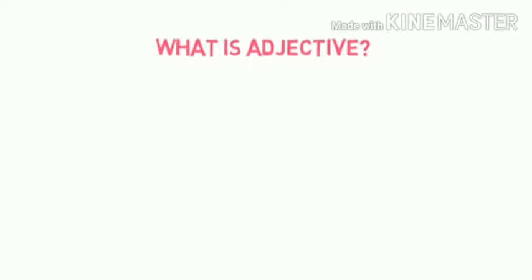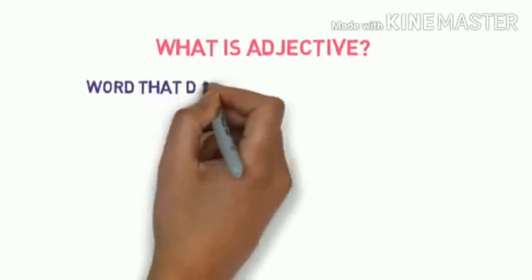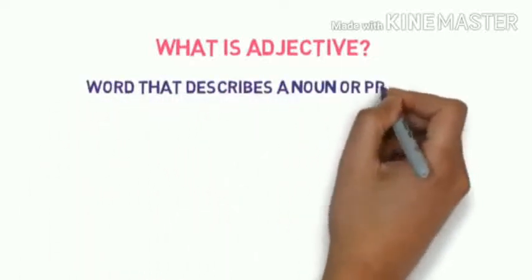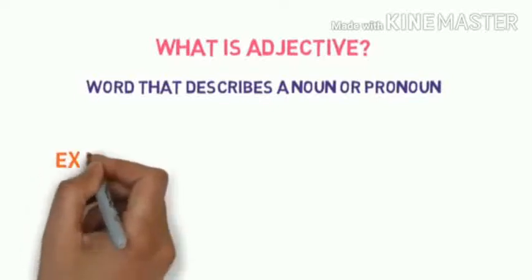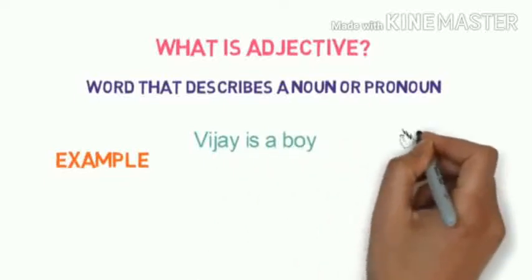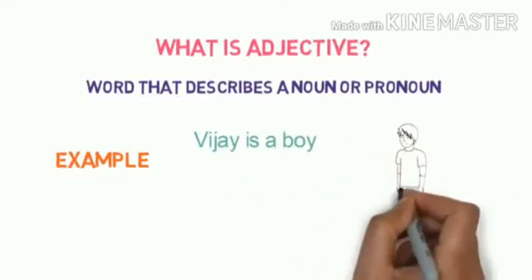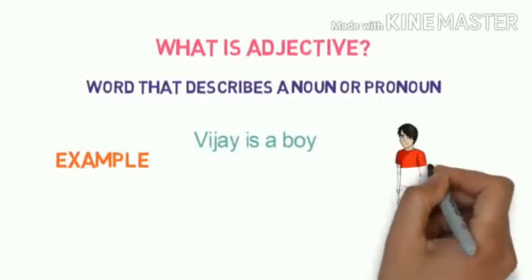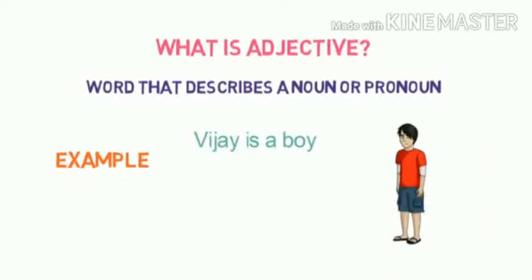An adjective. This is an important question that we must learn. An adjective is a word that describes a noun or a pronoun. So the main work of an adjective is to describe a noun or a pronoun. For example, Vijay is a boy. Here the noun is just telling that somebody is a boy. That's it. There is no adjective here.